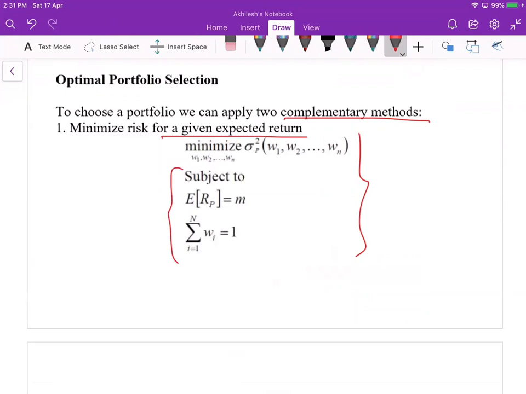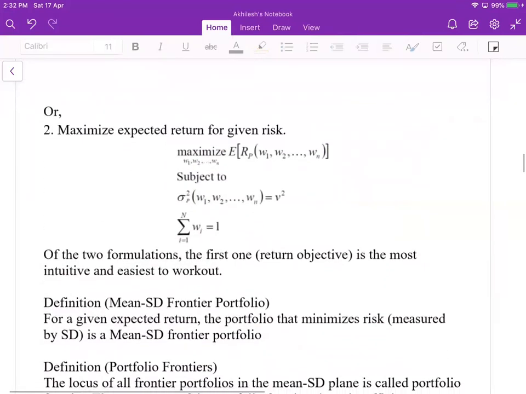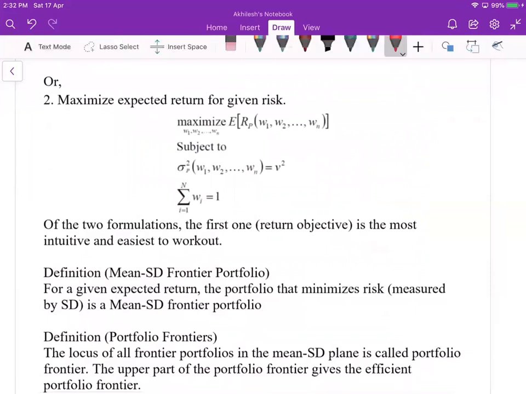When we have more than two assets and construct the portfolio, we use the Lagrangian method where we minimize the variance. But here, with two assets, we are using the formula. And the other way is to maximize expected return for given risk. So here we have this constant and we maximize this.